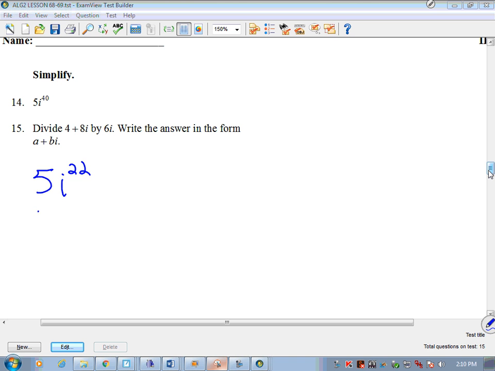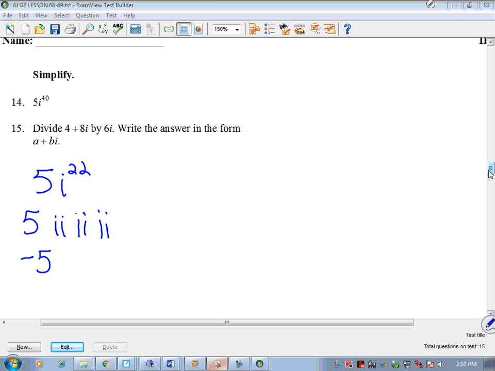Okay, so this is what I want you to think about here. Take those and break them up into groups of 2, because 22 is not divisible by 4, is it? No? Okay, well that tells me it's going to be 11 sets of 2, where each of those sets of 2 is equal to what? -1, right? i squared is equal to -1. If it had been 24, it would have been equal to 1, because 24 is divisible by 4. So I should get -5 as an answer there.